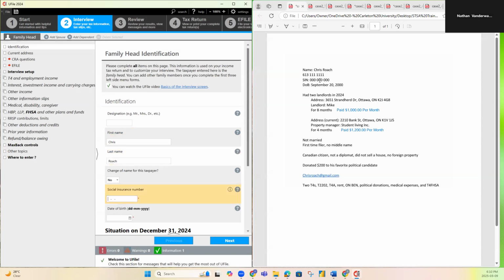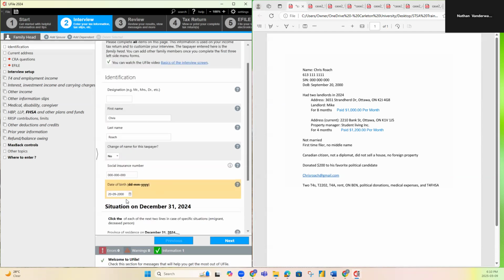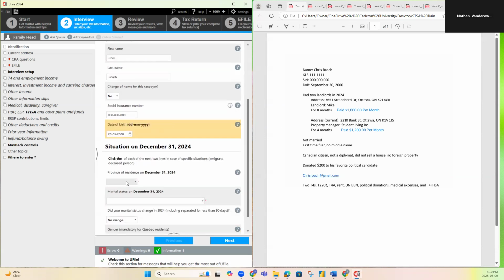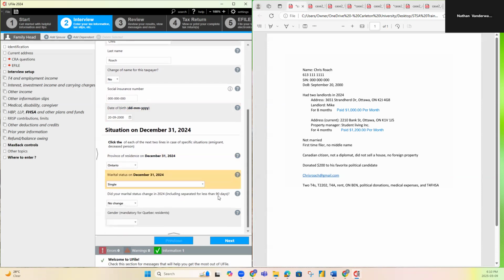Social insurance number, 000000000. Date of birth, day, month, year. It'd be 2000, September. Province of residence is Ontario. Marital status, not married, so single.